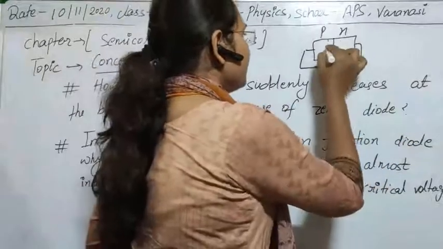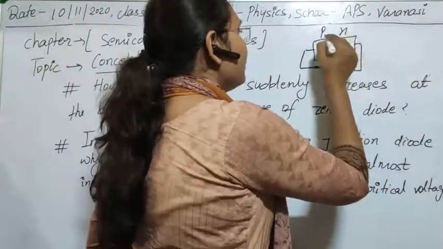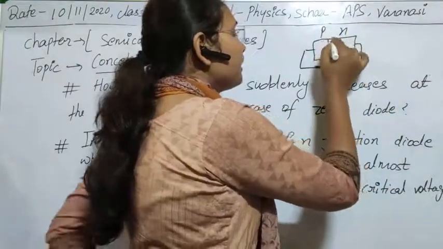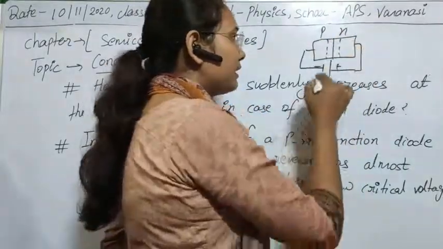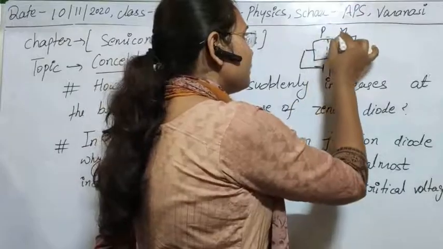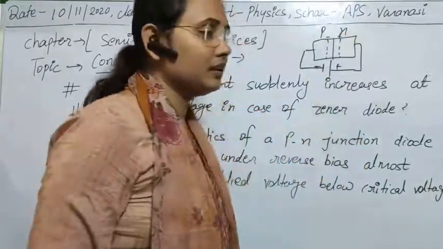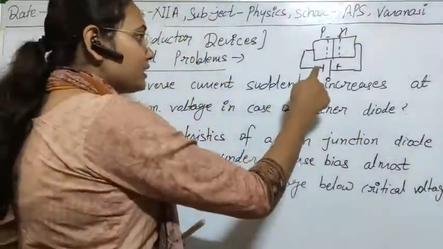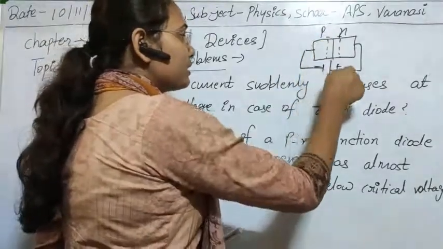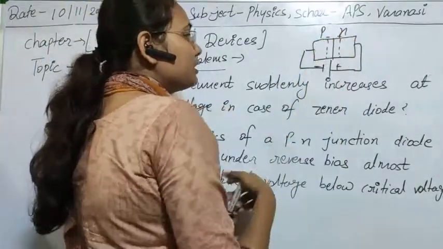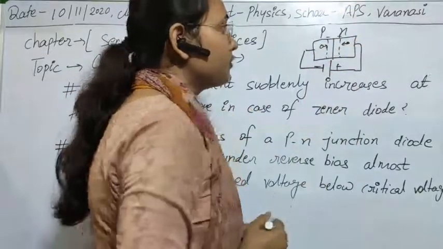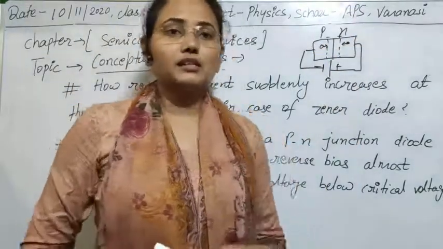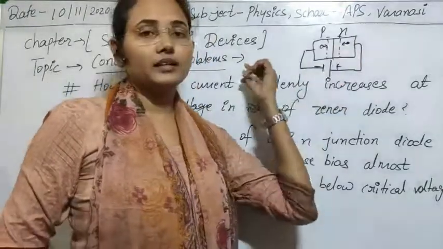So there is a depletion region. In this depletion region there are acceptor ions here and donor ions here. So you can say negative charges here and positive charges here. Clear? As you are seeing, this external field is supporting the internal field, as this field opposes the flow of holes from here, and this opposes the flow of electrons from here. So that's why in the circuit we get no current in the starting.